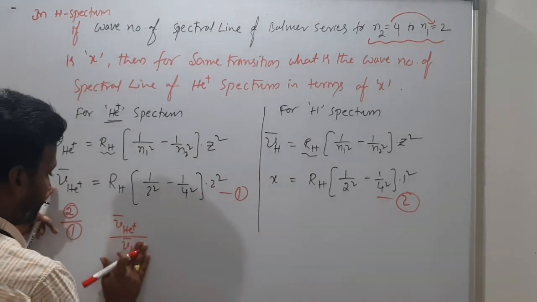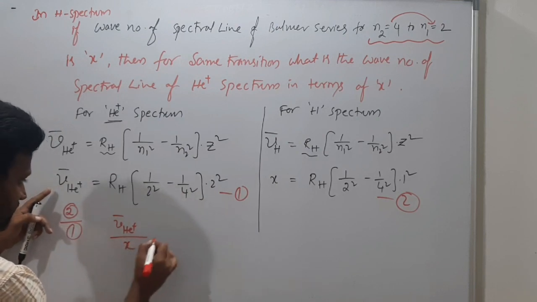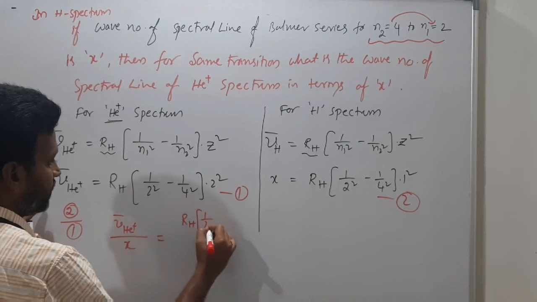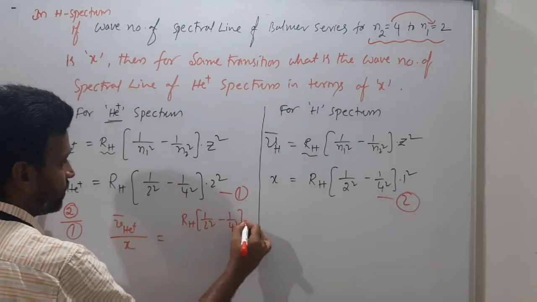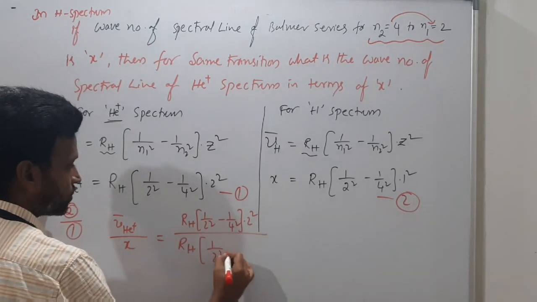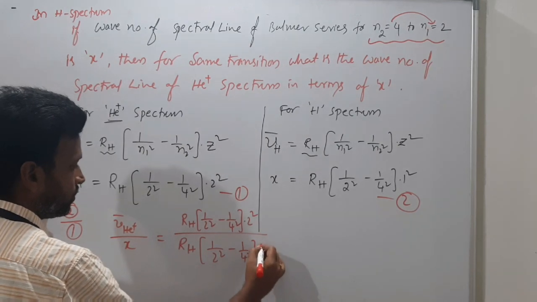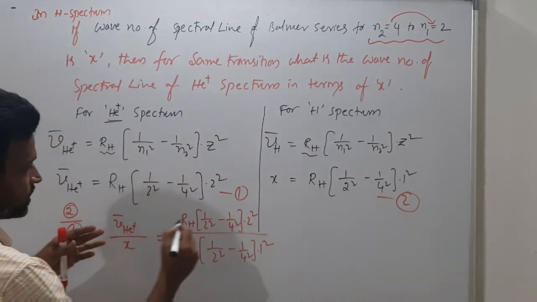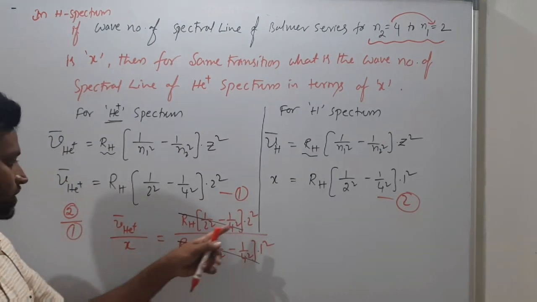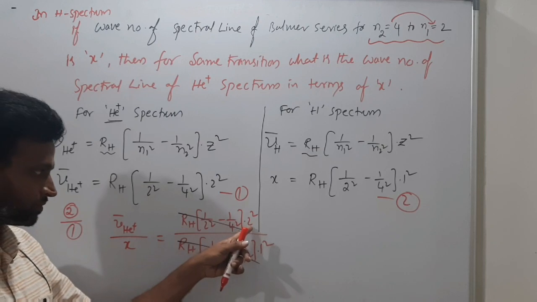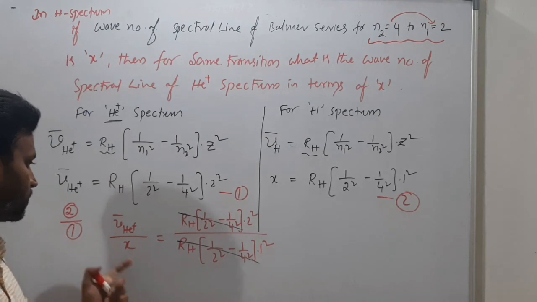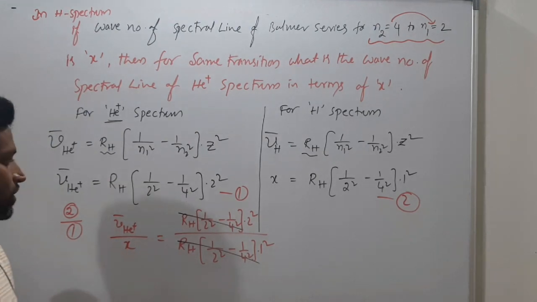Nu bar of hydrogen is what? x. So x is equal to RH into 1 by 2 square minus 1 by 4 square into 2 square, by RH into 1 by 2 square minus 1 by 4 square into 1 square. So this completely cancels. You will get nu bar of He plus is 2 square, 4 by 1, that's it. So you will get nu bar of He plus as 4x.